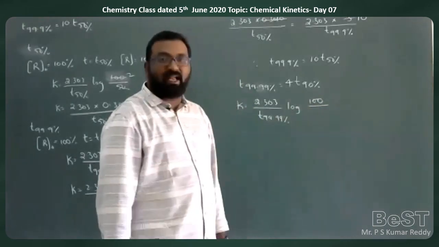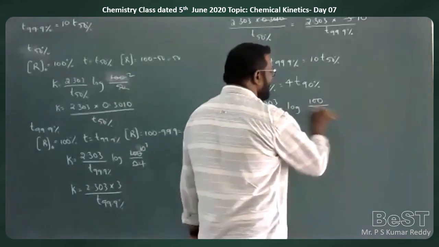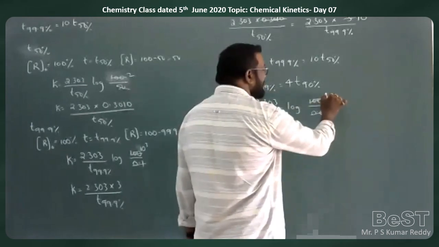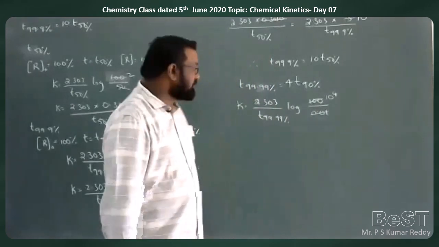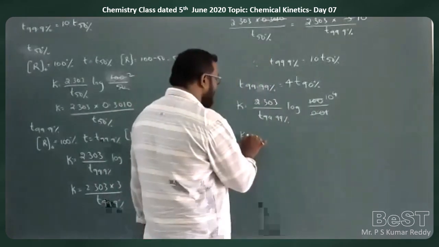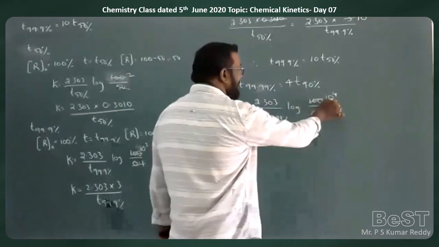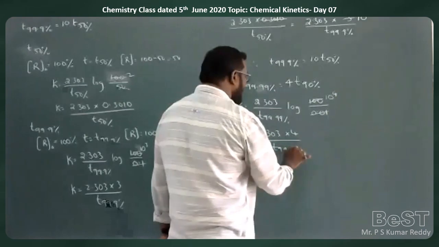100 minus 99.99 is 0.01. So 100 by 0.01 goes by 10 to the power of 4, or 10,000 times. So therefore, K is equal to 2.303 log 10 to the power of 4, which is equal to 4, by T 99.99%.